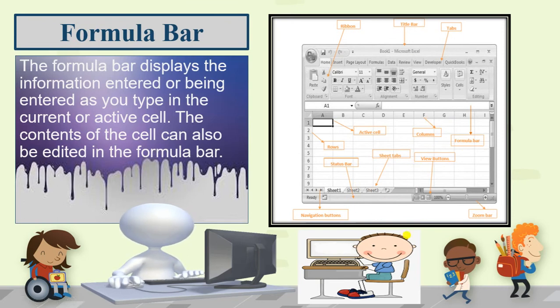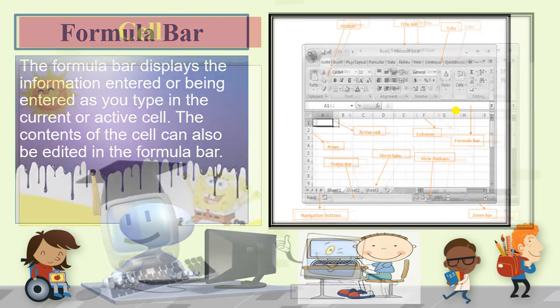For example, if any cell is not viewed properly, just select the cell, make it active, and whatever the content is there in the active cell, it will be displayed in the formula bar. You can do the editing there only and save it. It will be saved in that cell. You need not write in every cell. Just select the cell and you can do the editing part in the formula bar.